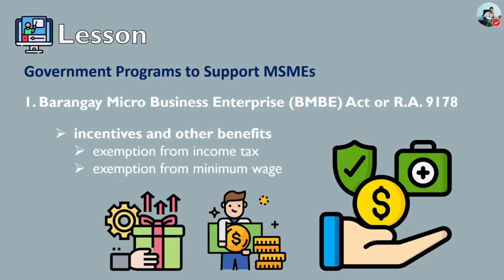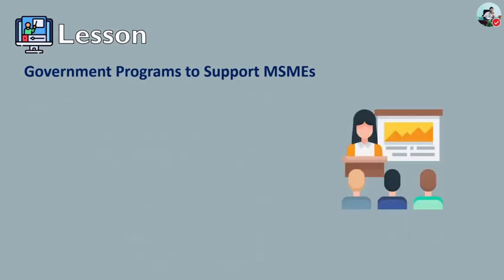According to Section 7 to 8 of the article, all BMBEs shall be exempt from tax on income arising from the operations of the enterprise. The BMBEs shall be exempt from the coverage of the minimum wage law, provided that all employees covered under this article shall be entitled to the same benefits given to any regular employee, such as social security and health benefits. And lastly, the Go Negosyo Act or RA 10644.